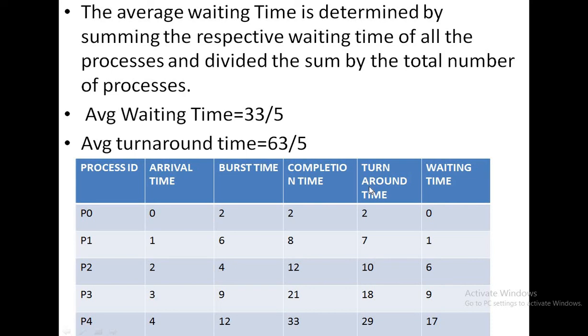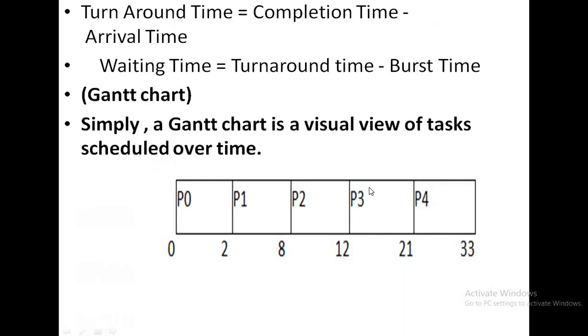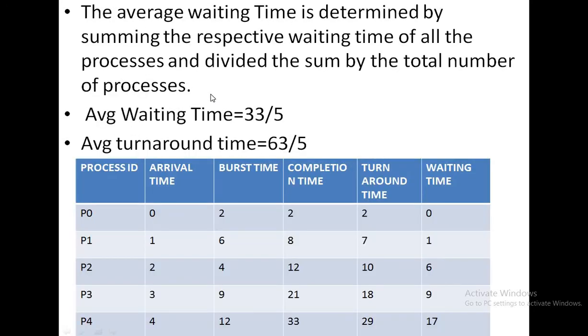The formula for calculating the turnaround time is completion time minus arrival time. Here the completion time is 2 and the arrival time is 0. So the turnaround time equals completion time minus arrival time, that is 2 minus 0, that is 2.